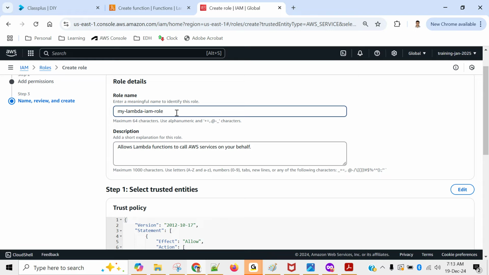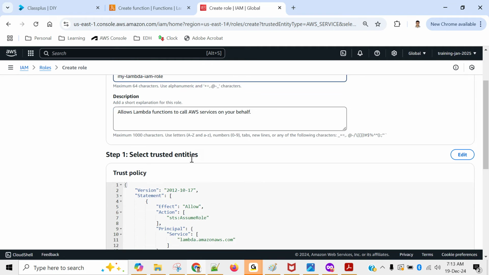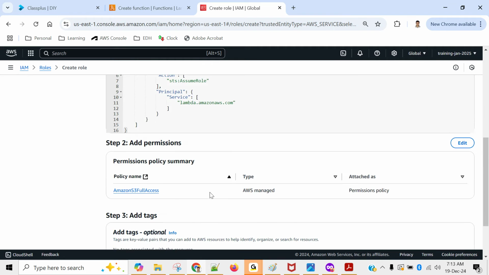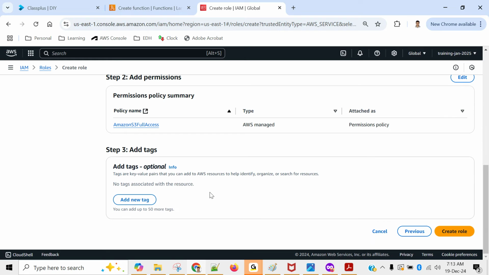Allow lambda function to call. Okay, that's fine. Permissions. Create role.